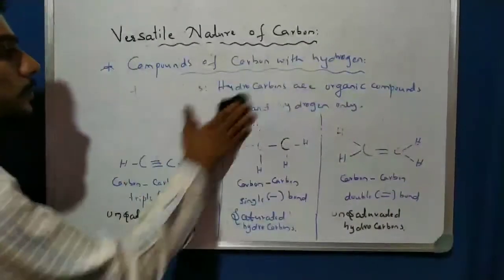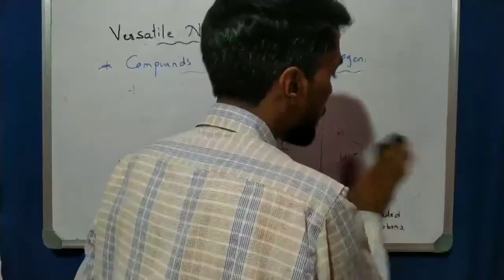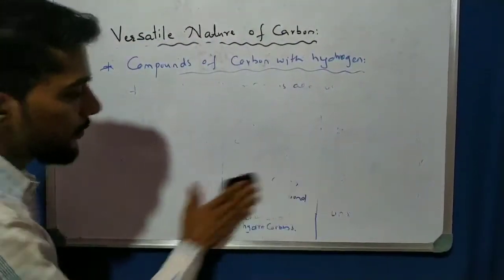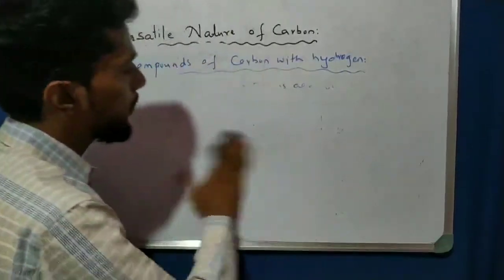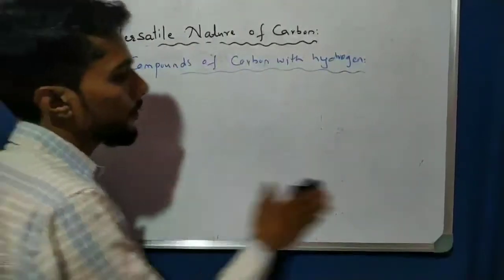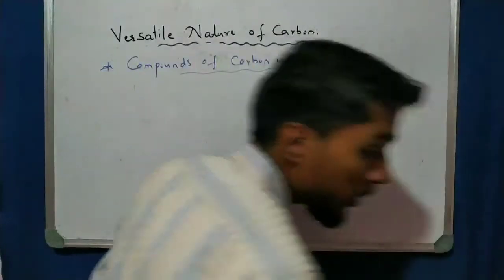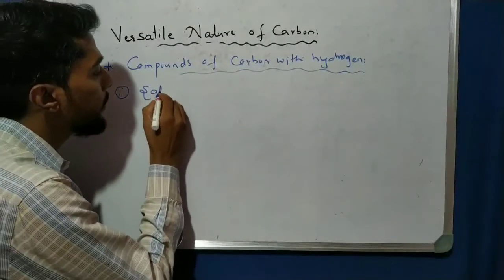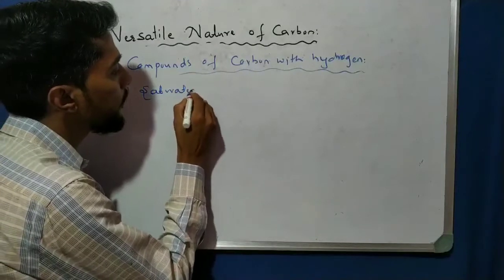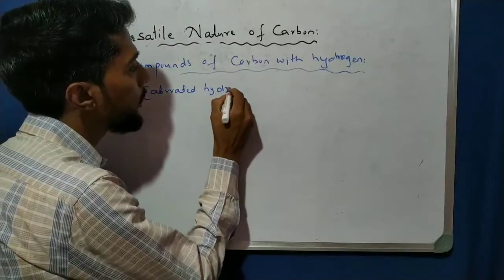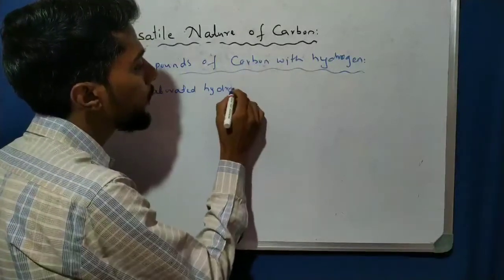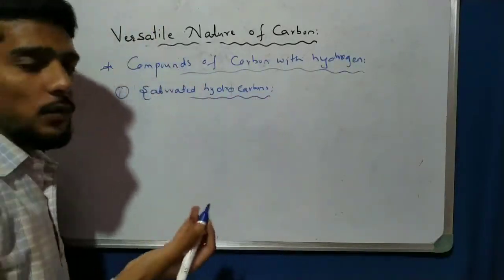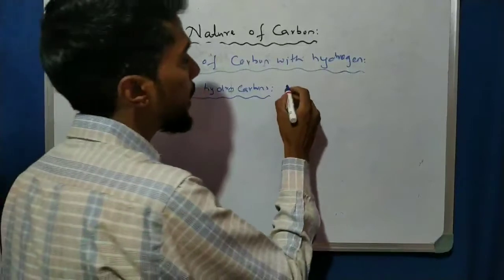Now let us see one point about saturated hydrocarbons. I write here saturated hydrocarbons. Aryan, what are saturated hydrocarbons?